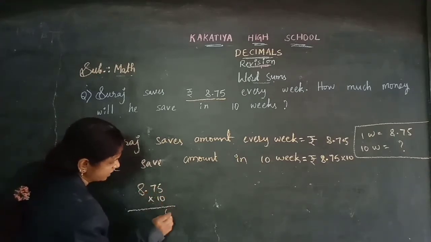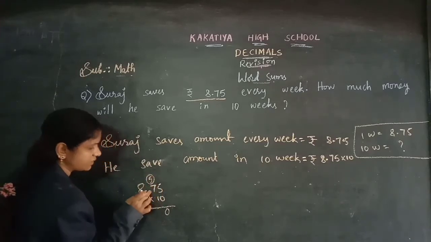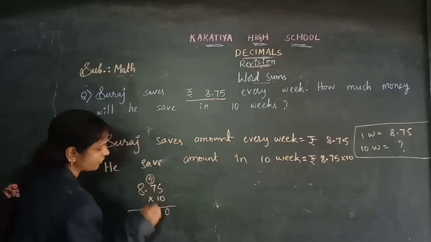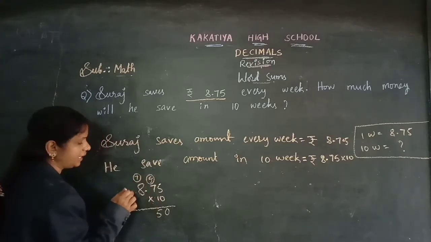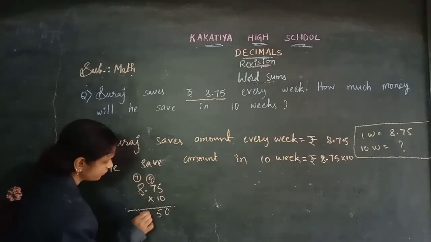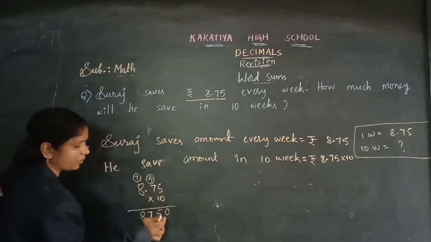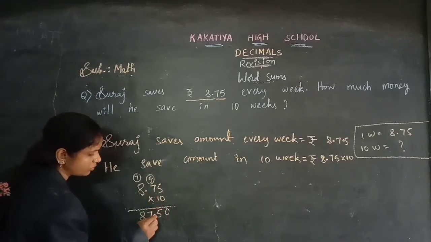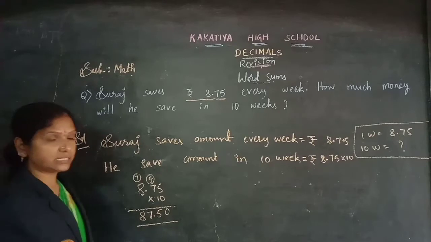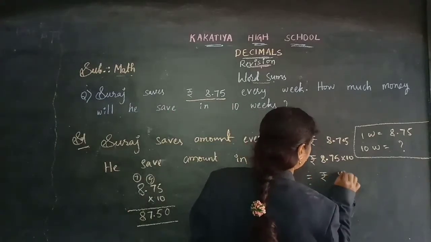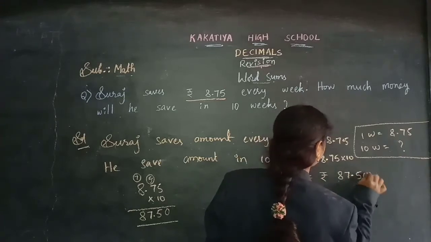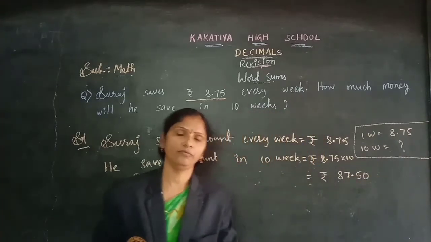10 5s are 50, 0, 5 carry. 10 7s are 70, 70 plus 5, 75. So 5, 7 carry. 10 8s are 80, 80 plus 7, 87. And here 2 digits before the point, so in the answer also you need to keep 2 digits before the point. 87.50. So he saves 87.50 in 10 weeks.